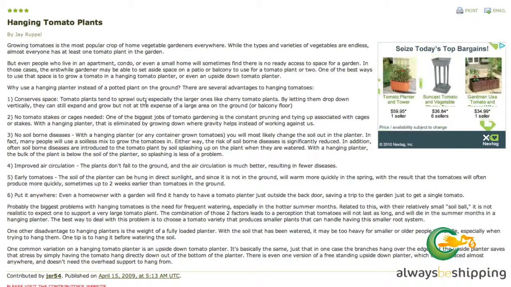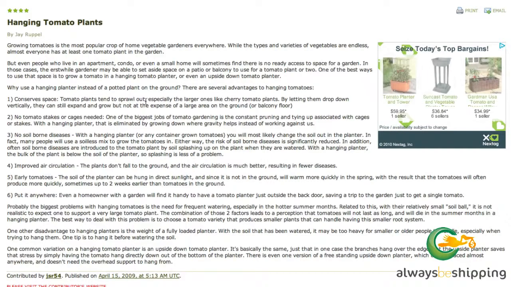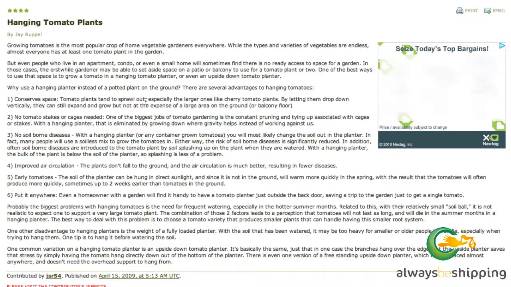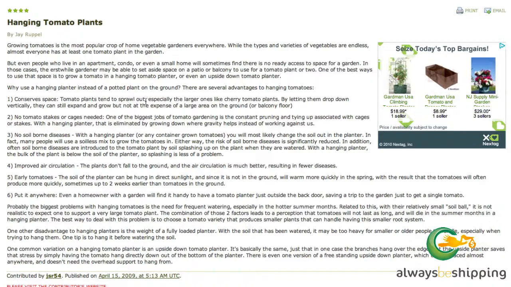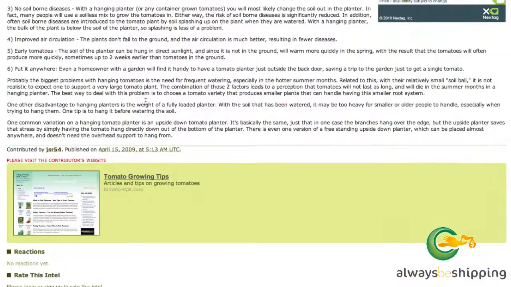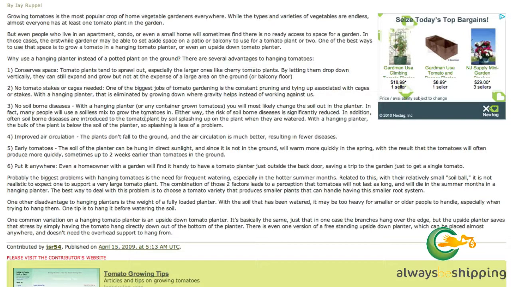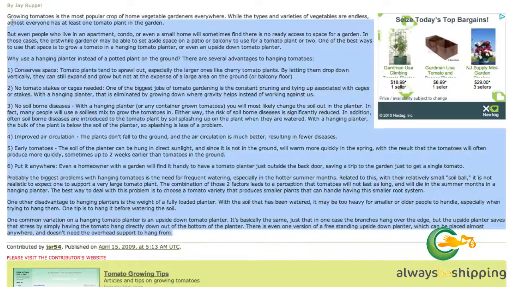It's the most popular crop of the home vegetable gardeners, but even people in a smaller location can have hanging tomato planters or upside down tomato planters. Why would you use this kind of thing? Here's 6 different reasons why. Frequent watering, and a couple of disadvantages of the hanging tomato planters. One common variation is an upside down. It's basically the same. Okay, so this is all completely good, interesting if somebody is considering growing hanging tomato plants.